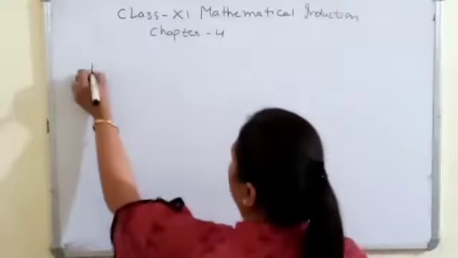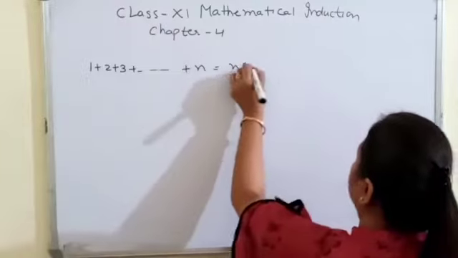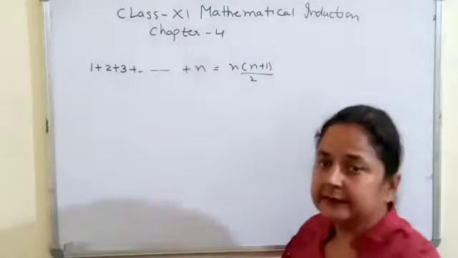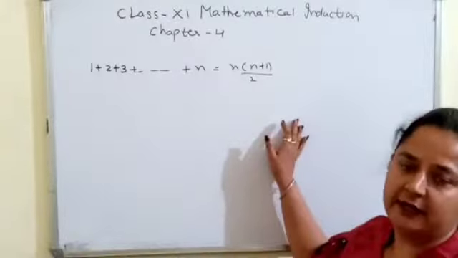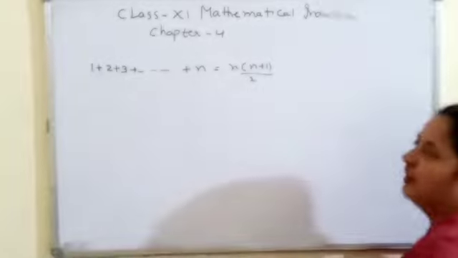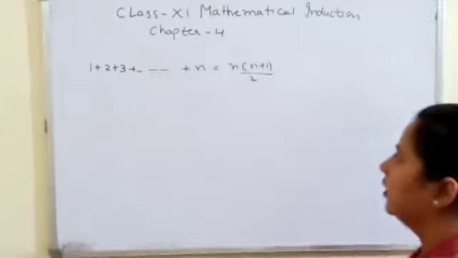We have to prove that 1 plus 2 plus 3 up to n is equal to n into (n plus 1) by 2. We have to show that this left hand side is equal to the right hand side, or that this mathematical statement is true. So we have to prove the sum of the first n numbers. So let's prove the sum of the first term.